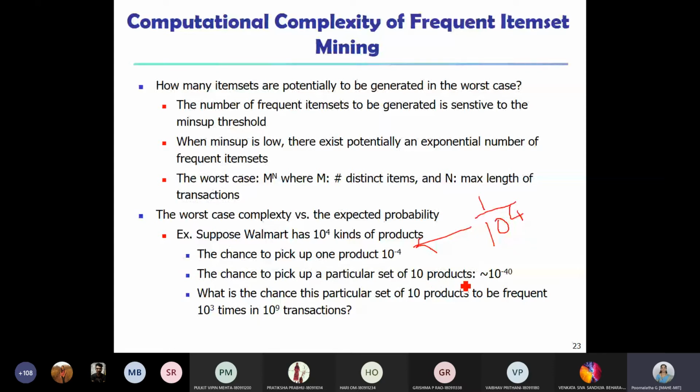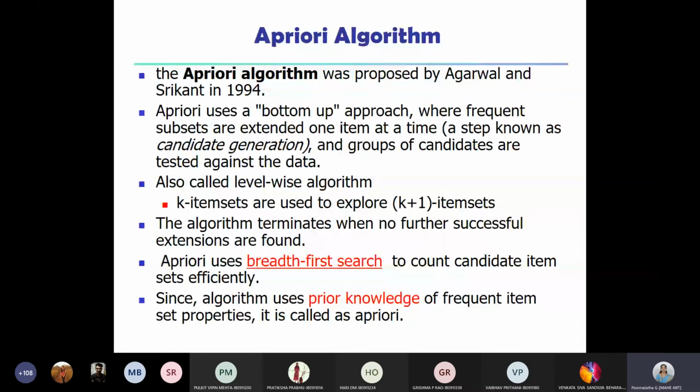So what is the chance that this set of 10 products is frequent, 10 power 3 times in 10 power 9 transactions? You can see the complexity, right? The more the number of transactions and the more the number of items, the more the complexity increases. The number of transactions and the number of items which are purchased or preferred frequently also increases. So with this background, we'll start with one of the most basic algorithms in data mining.